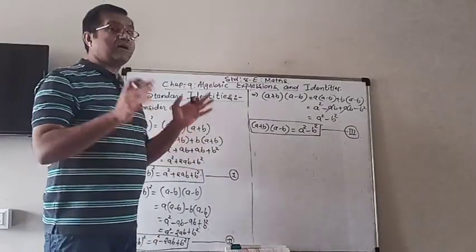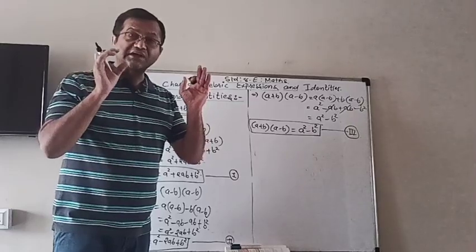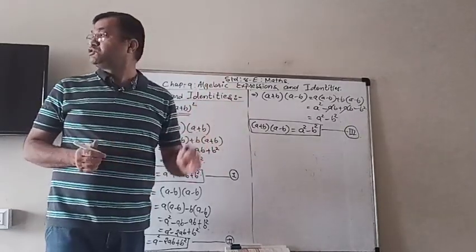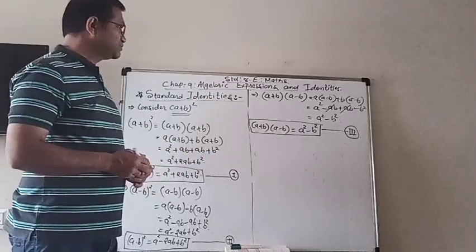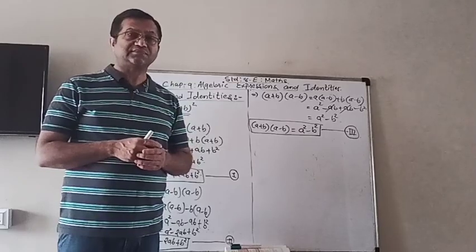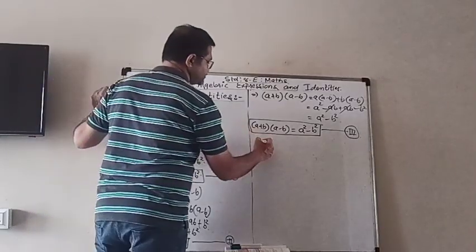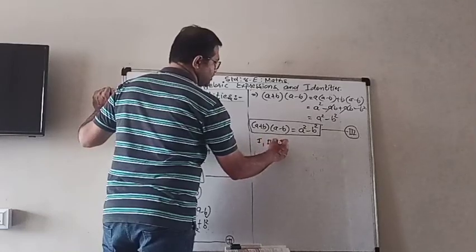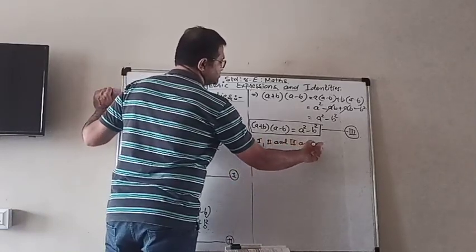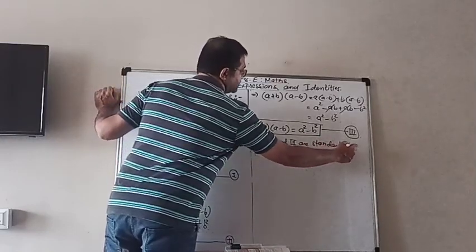So these are the most important basic standard identities. Identity 1, 2 and 3. And as I told you, you have to speak them out like that so that they will be in your memory. So here 1, 2 and 3 are standard identities.